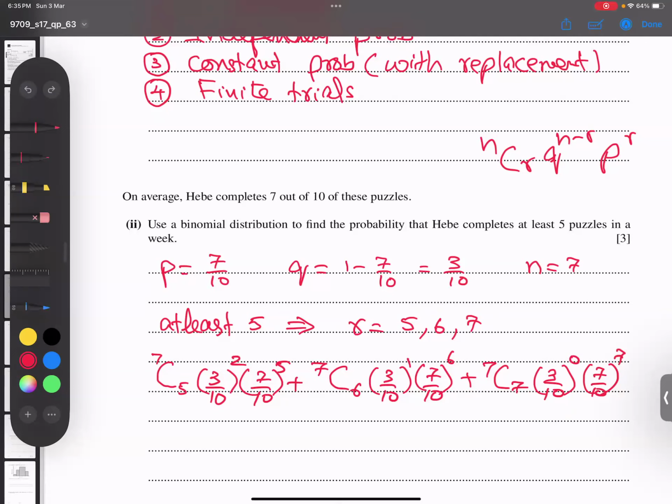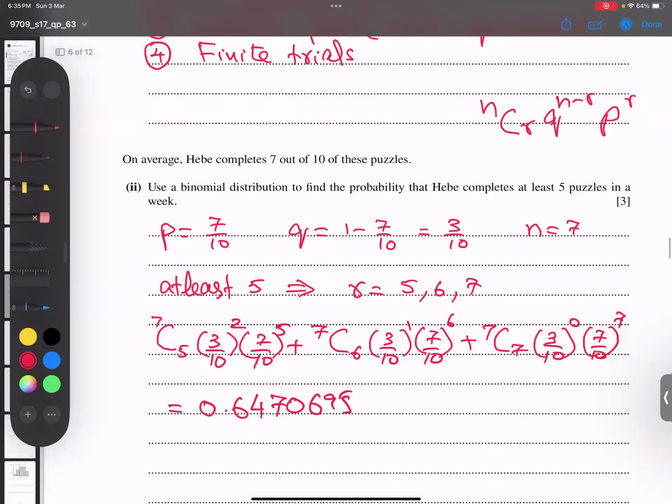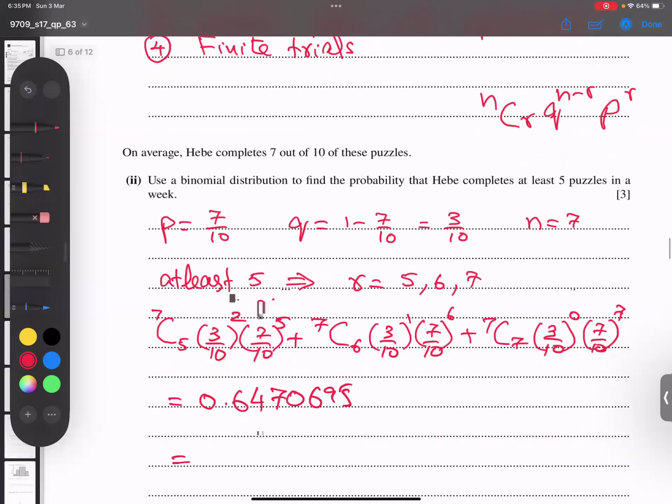My answer is coming as 0.6470695. But you know, students, when we write this kind of answer, it is better to write 4 dp, or even 3 is acceptable, no problem at all. But 3sf is the standard method.